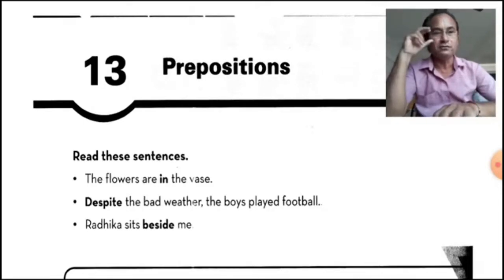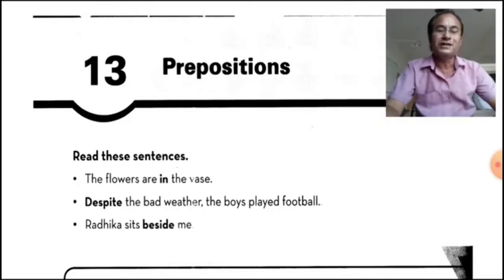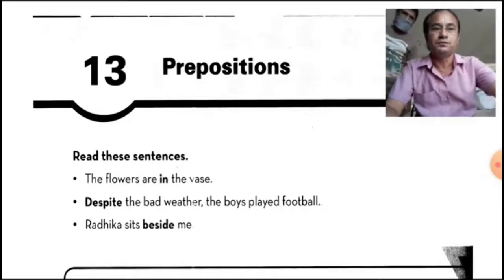So what is a preposition? We know that a preposition is a word that shows the relationship between a noun or pronoun and some other words in the sentence. We also know that there are different kinds of prepositions. Third one, Radhika sits beside me. Me is a pronoun and beside is placed before me, means before a pronoun.